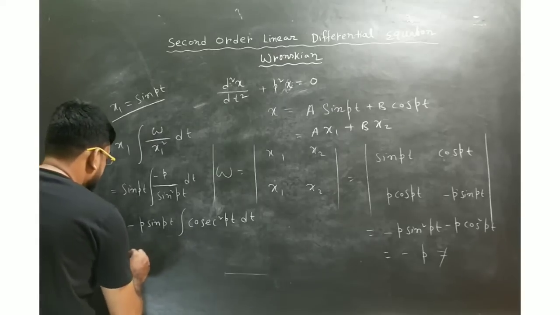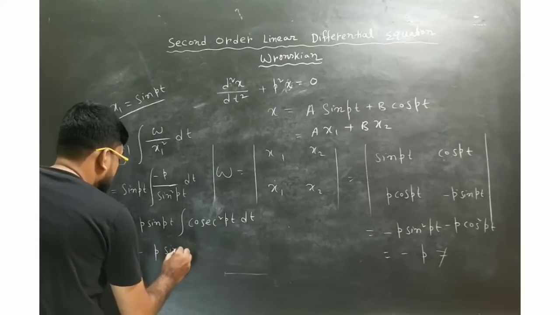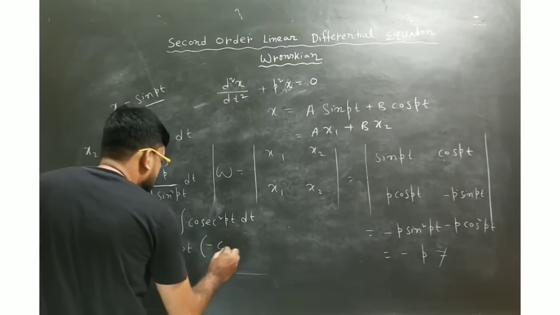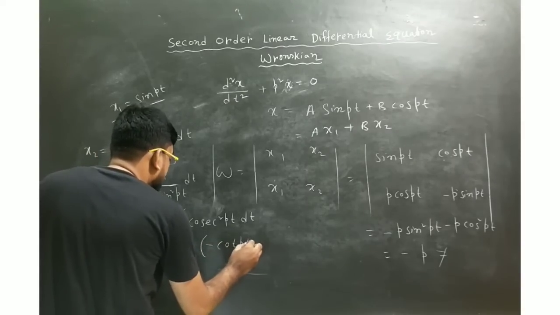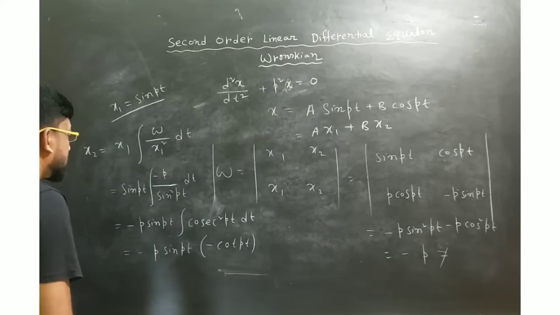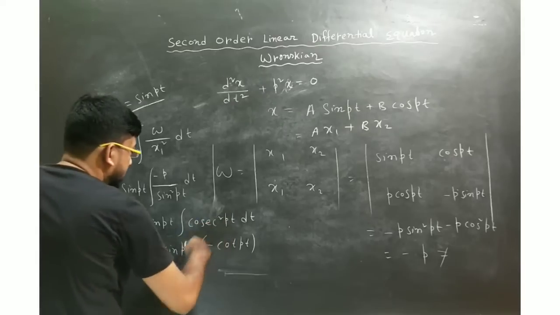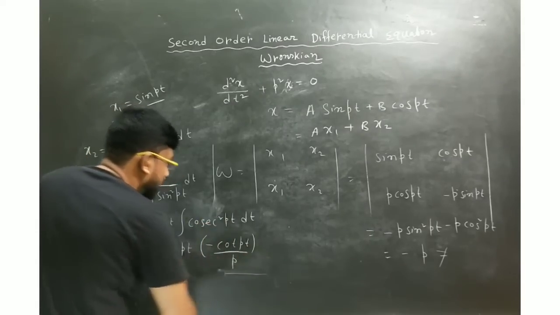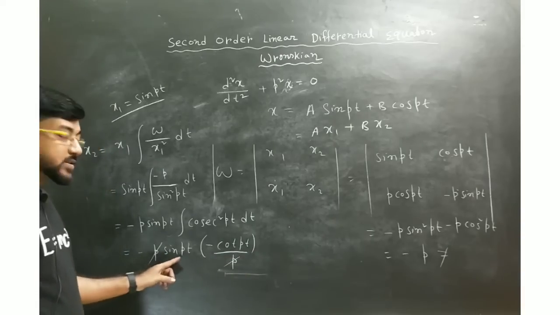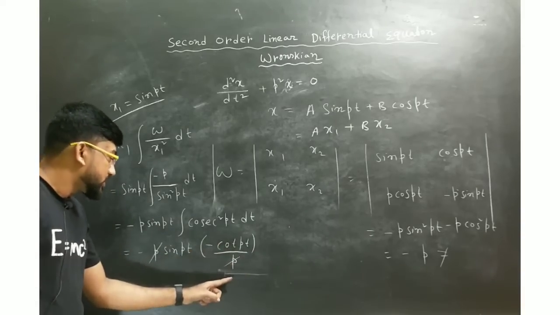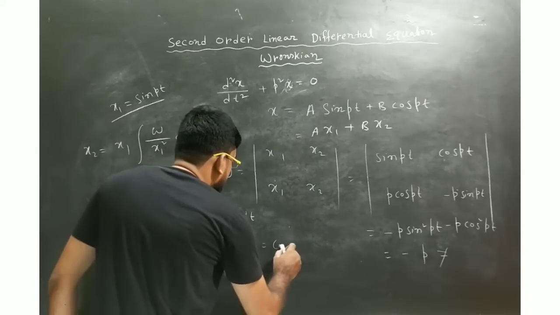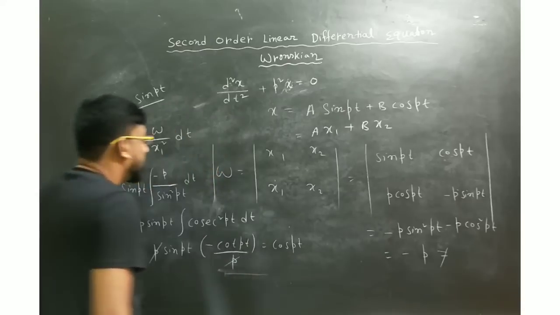So it will be just minus p sin pt into minus cot pt. Okay, and this minus minus will be plus, and one p will be here, since this is integration, so denominator one p will be there. So this p and this p will be cancelled out, and you can say this is sin pt and this is cos by sin. So sin will be cancelled out, this minus minus will be plus, and we will get cos pt, and that is your x2.